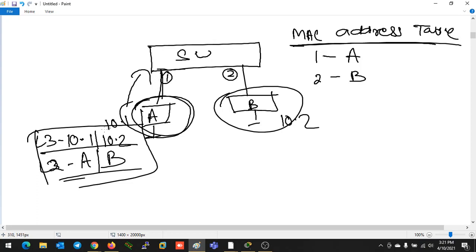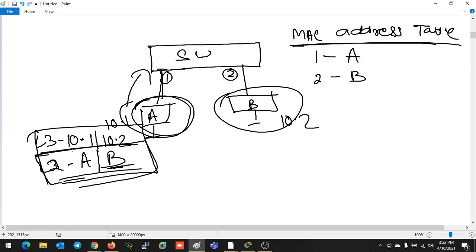Whenever the switch receives this information, it will check the destination MAC address, because a switch is a layer 2 device, so it will only check the layer 2 information. If it's a layer 3 switch, then it's another thing. Now in switching we are talking about the layer 2 switch only.